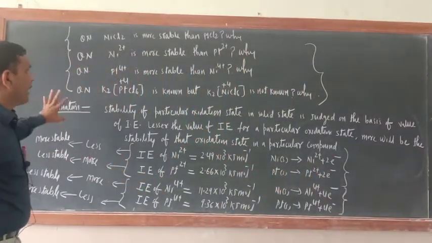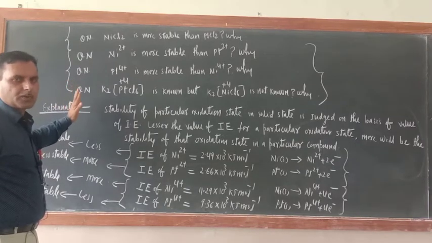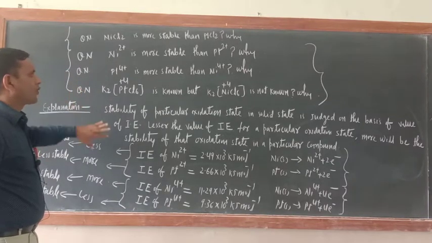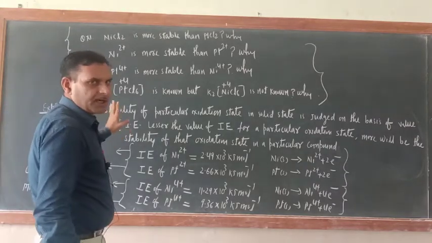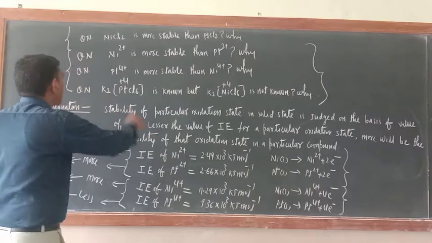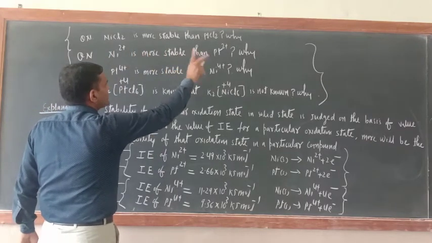Now there are some questions. Yesterday I taught you some questions. Today some more questions are there, and they are related with nickel and platinum. Just see, here I wrote 4 questions. NiCl2 is more stable than PtCl2.